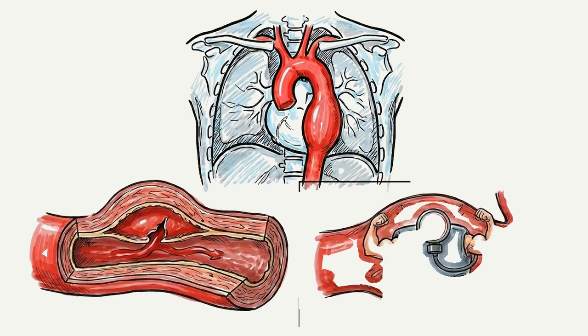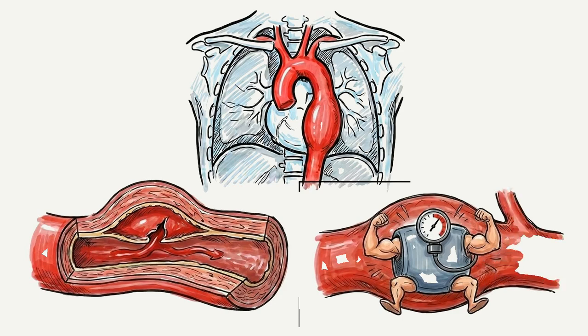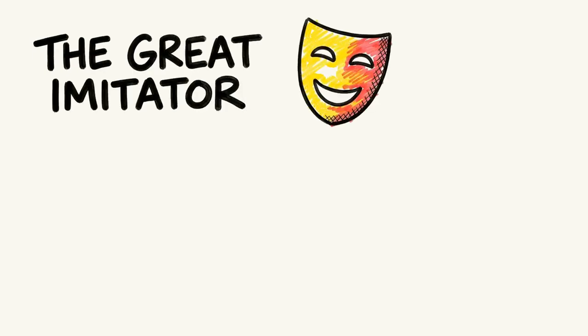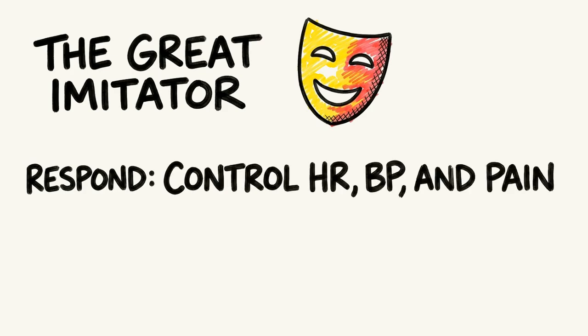Arlen's years of uncontrolled hypertension placed continuous stress on his already weakened aneurysm, and this chronic pressure ultimately caused the wall to tear. An aortic dissection is known as the great imitator because symptoms can be vague and mimic other conditions. Respond. Immediate priority is aggressively controlling his heart rate, blood pressure, and pain.